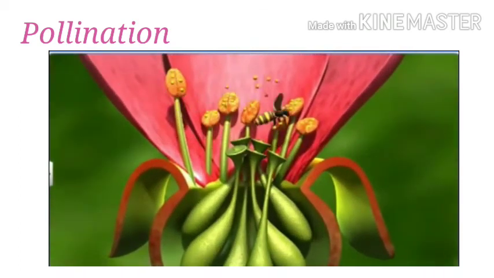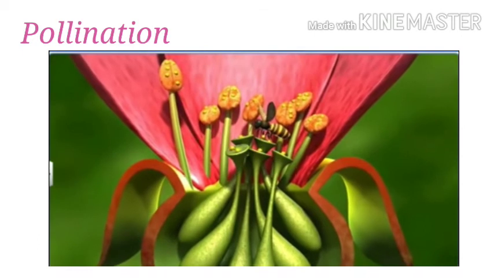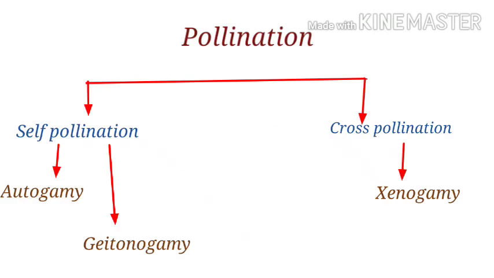External agents like butterfly, honeybee, small insect, wind, water, etc. help in pollination. Next, we are going to study about different kinds of pollination. Pollinations are of two types that you have studied in the previous classes. That is self-pollination and cross-pollination.